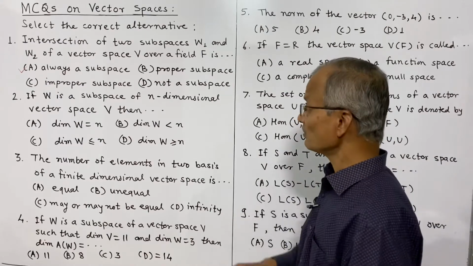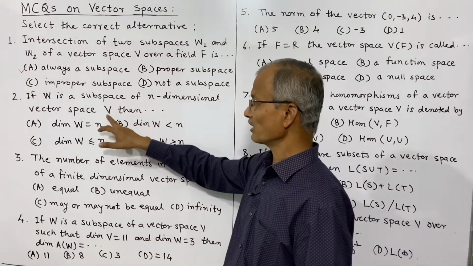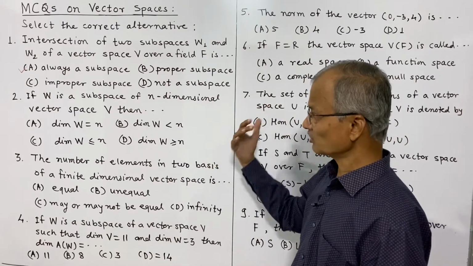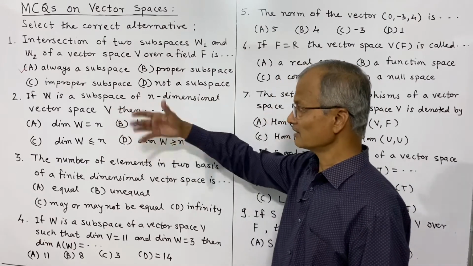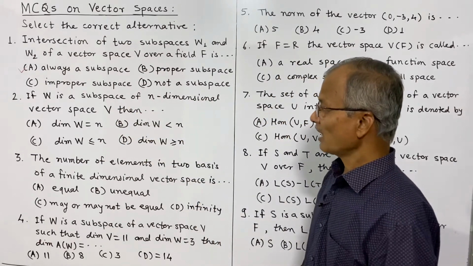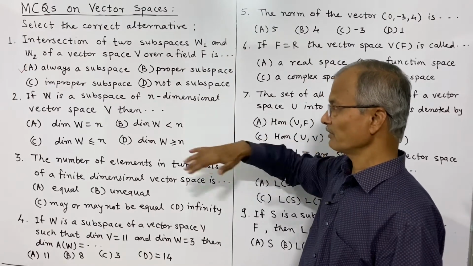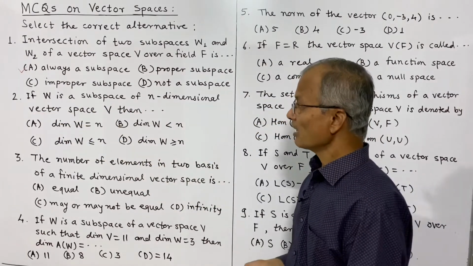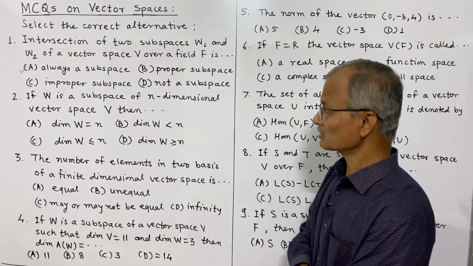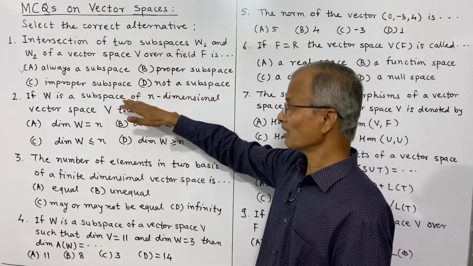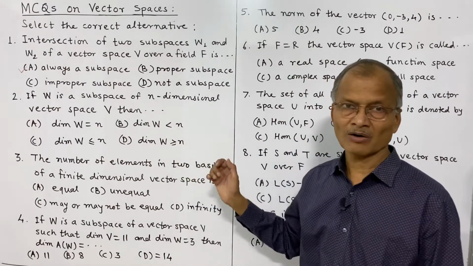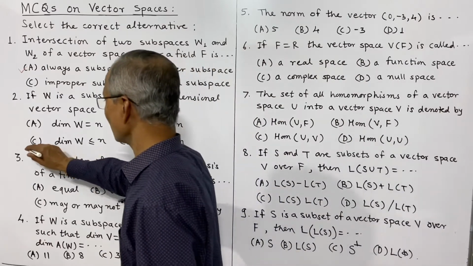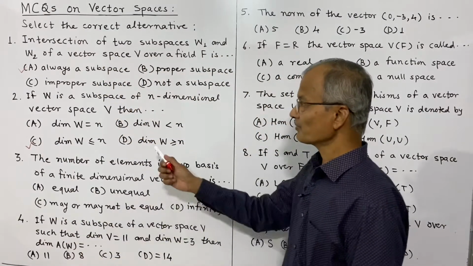So what is given? W is a subspace of n dimensional vector space V. Then W is a subspace, meaning it is a subset of V, and it satisfies the condition that for alpha, beta two scalars and v1, v2 vectors in W, their linear combination is again in W. So this implies that dimension of W will be less than or equal to n, and thus C is the correct alternative for the second.